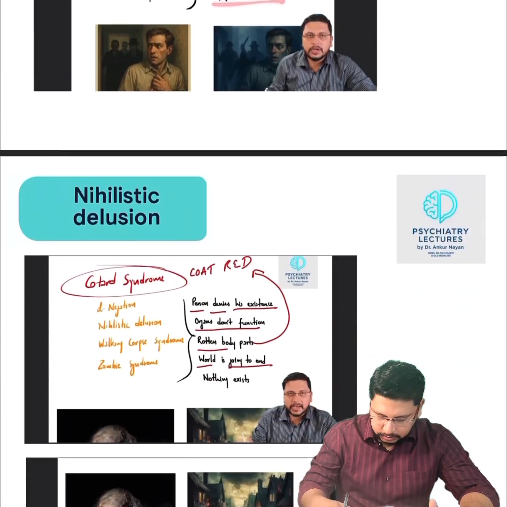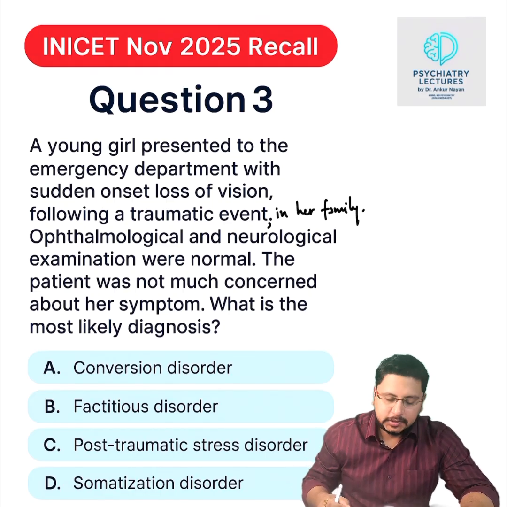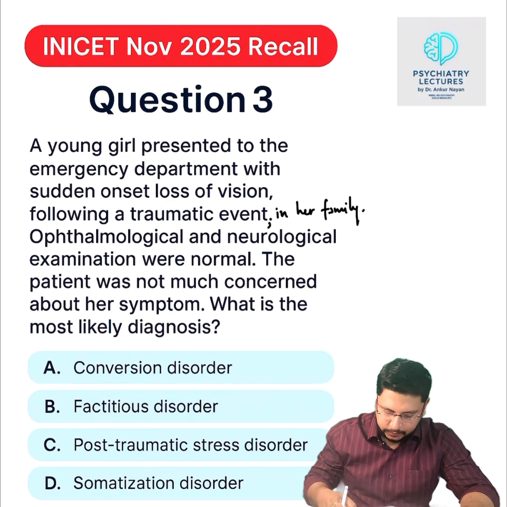Coming to the next question, question number 3. A young girl presented to the emergency department with sudden loss of vision following a traumatic event in her family. Ophthalmic and neurological examination were normal. The patient was not much concerned about her symptom. What is the most likely diagnosis? So you have to make the diagnosis here. Okay. So we'll see the options one by one.